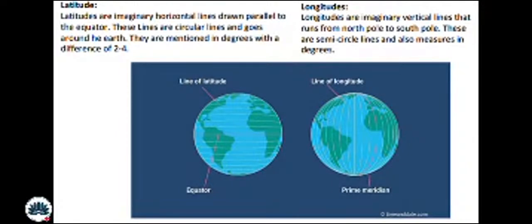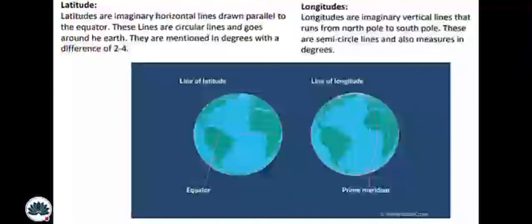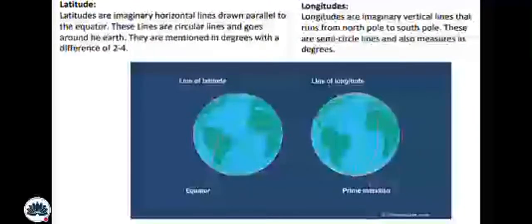What is the equator? The equator is the line where we identify the highest temperature. The temperature is very hot because of direct sunlight. Because of this, the countries near the equator or at the side of the equator have a hot temperature.